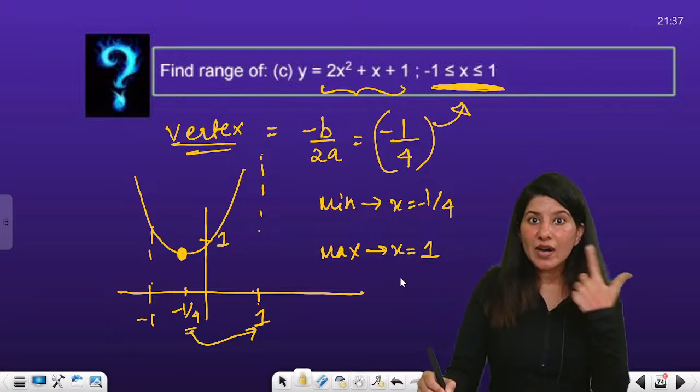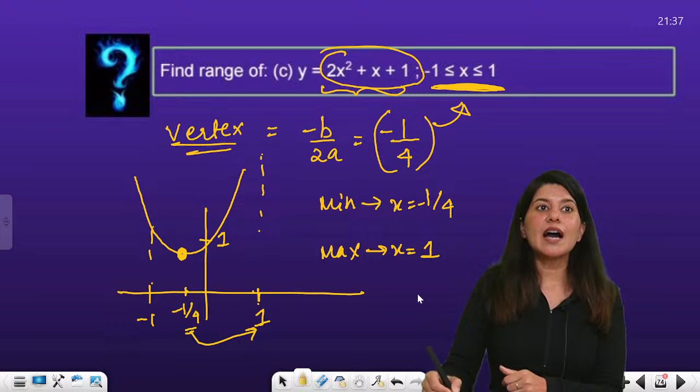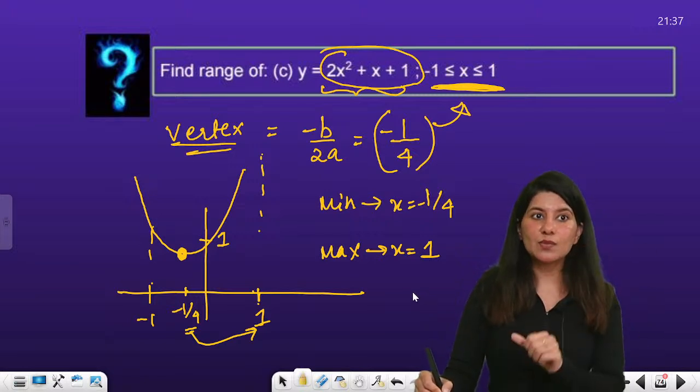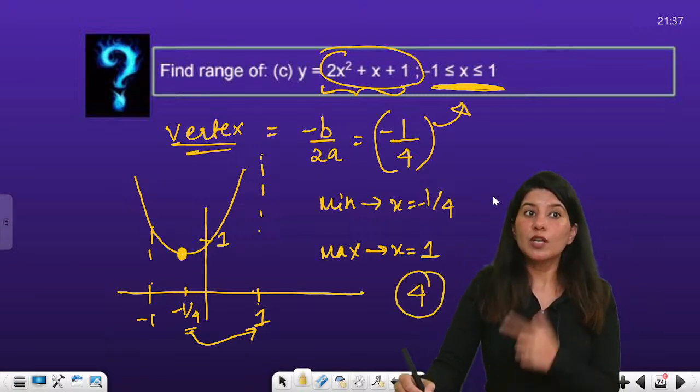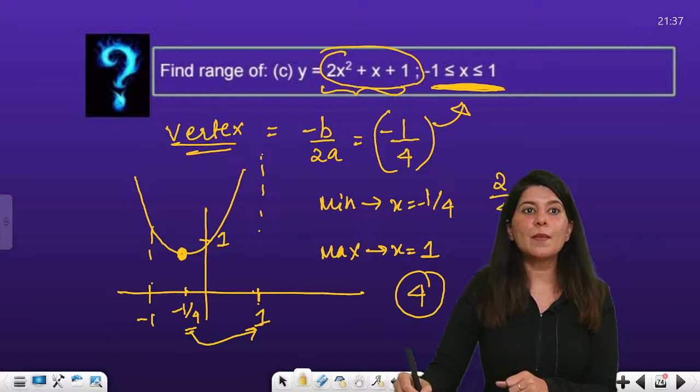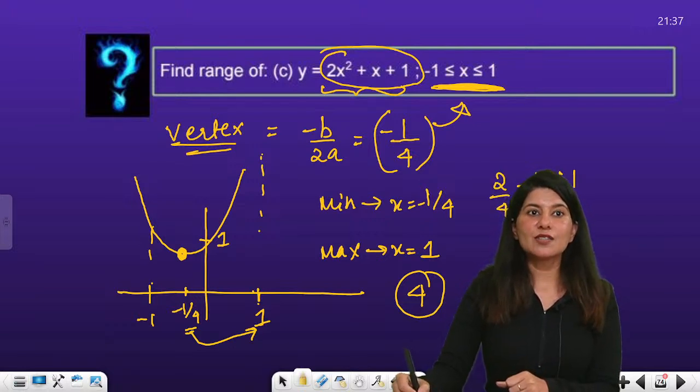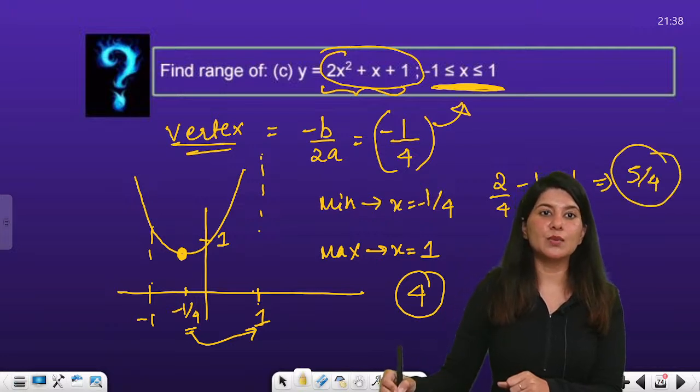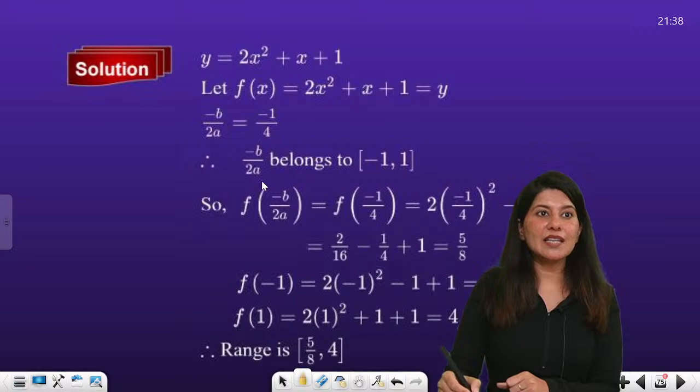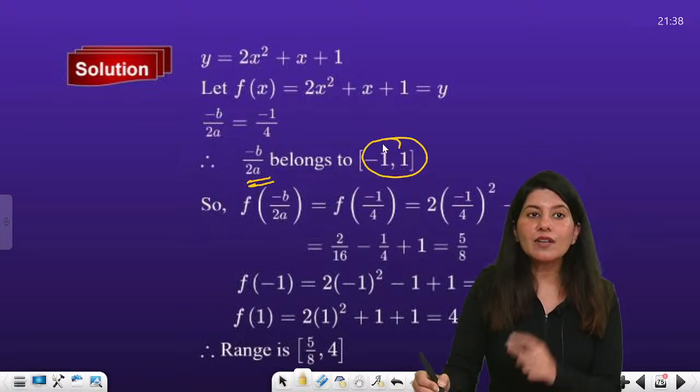So x, here I will get 2 plus 3 plus 1, 4 is the maximum value. What about the minimum value? 2 by 4 minus 1 by 4 plus 1. So this will be 1 by 4 plus 1. So 5 by 4 is the minimum value, right? So yes, can you see that the vertex belongs to your interval?